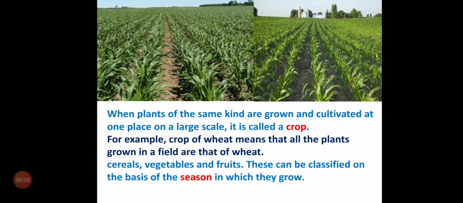For example, a crop of wheat means that all the plants grown in a field are that of wheat. Cereals, vegetables and fruits can be classified on the basis of the season in which they are grown.